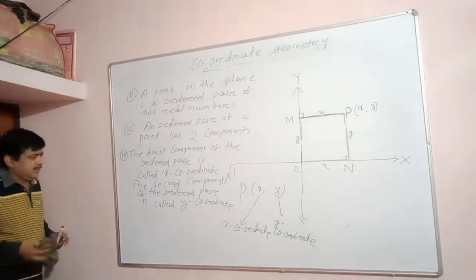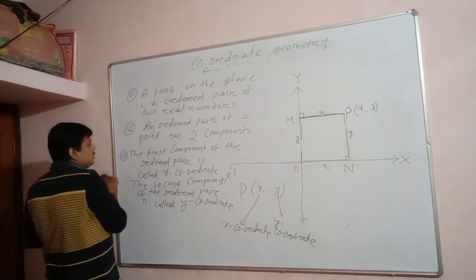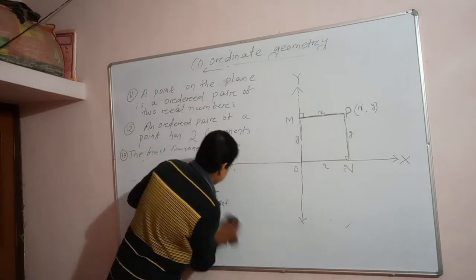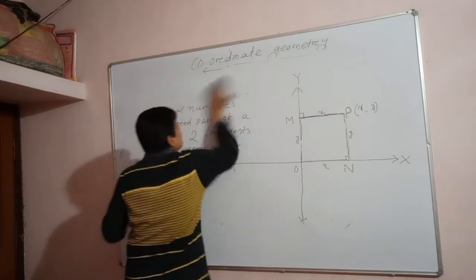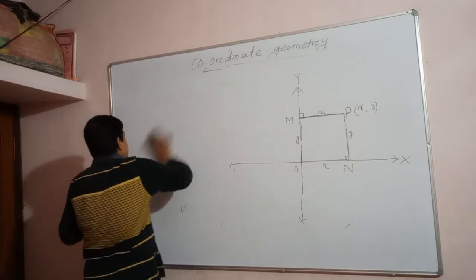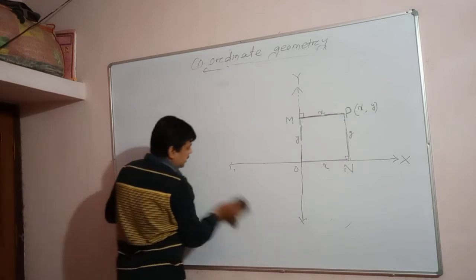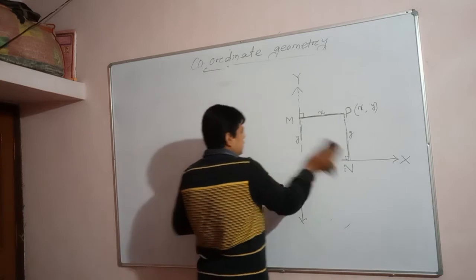Okay, so I'll move to the next. Understand? So a point is generally represented by P, the name of the point, and brackets. There are two components you have to write, and the first component must be the x component.